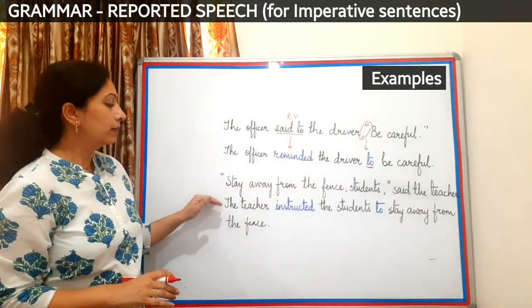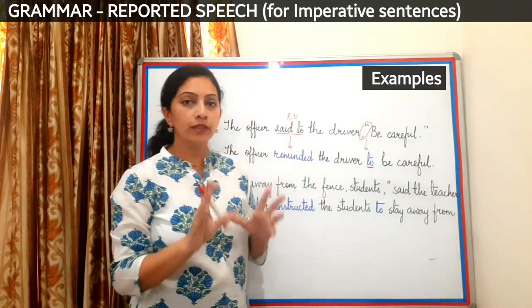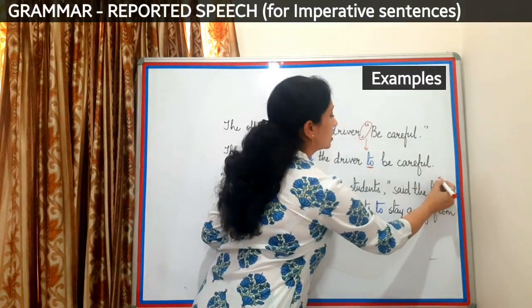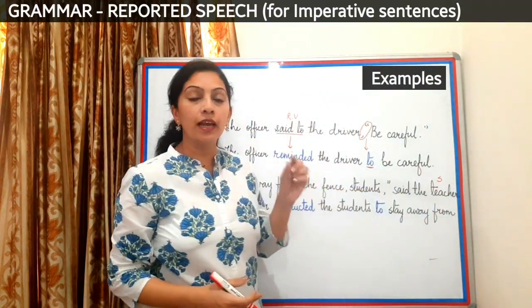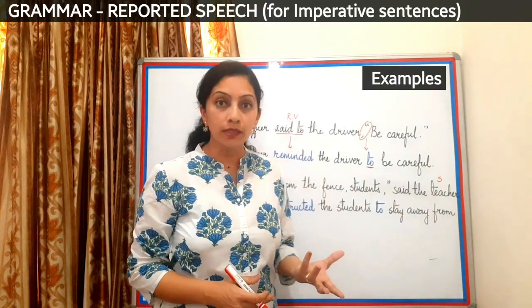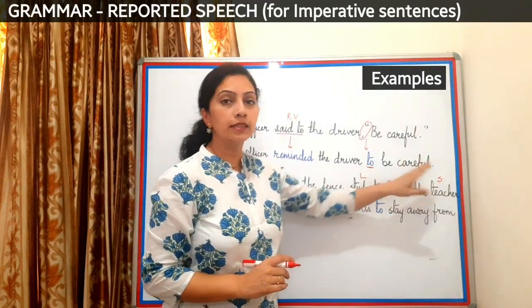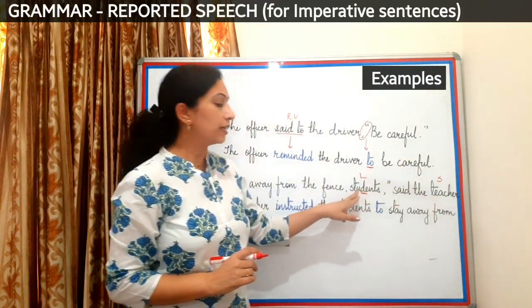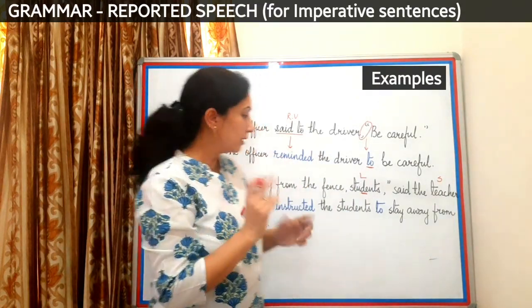Look at the next one. "Stay away from the fence, students," said the teacher. Now, here we have a speaker. But inside this direct speech or within the quotes, we have a word that tells us who is listening. Students. So here in this sentence, the teacher is the speaker and she is speaking to the students. So in indirect, we can make a few changes like this.